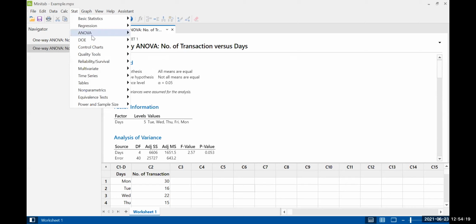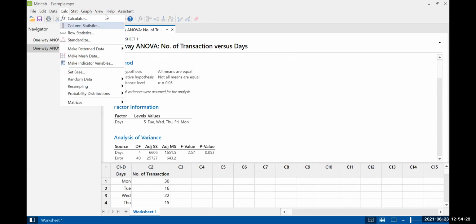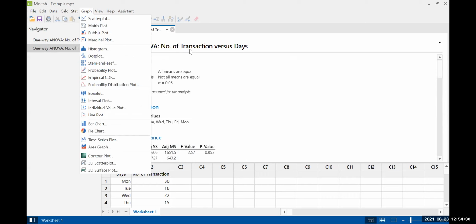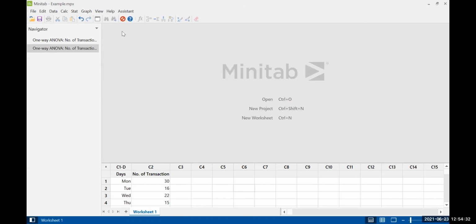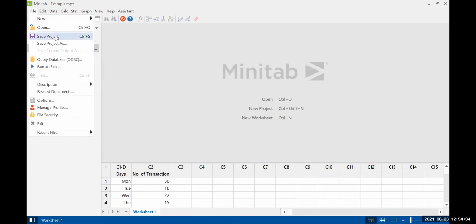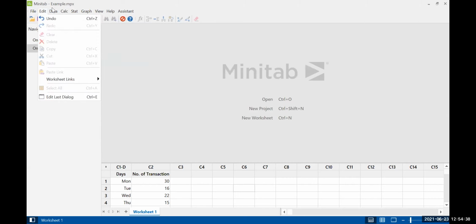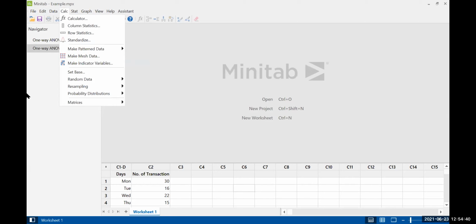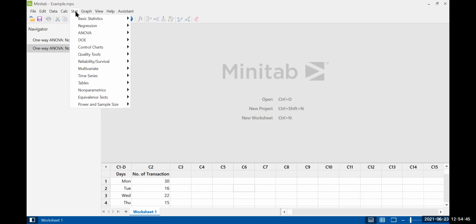In this, if I am going to design some experiments, let me close this one. We are not going into such detail to discuss. Let's say you are going to design some experiment, how to design using Minitab.